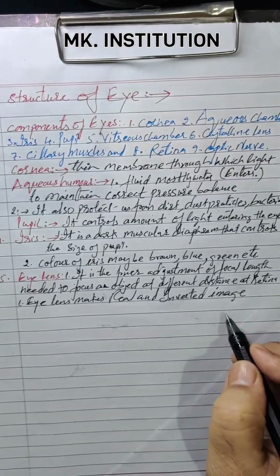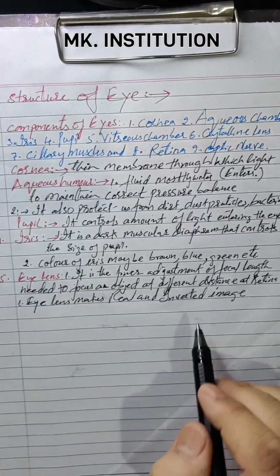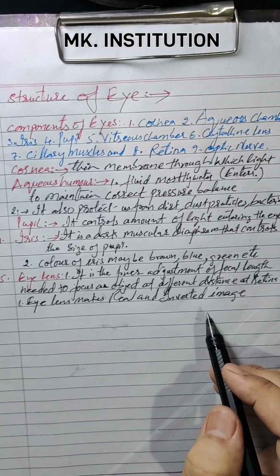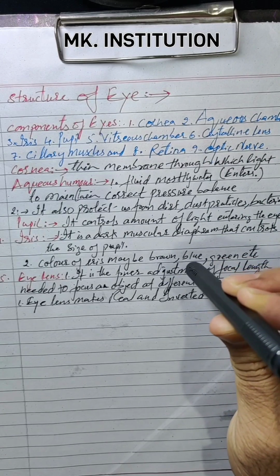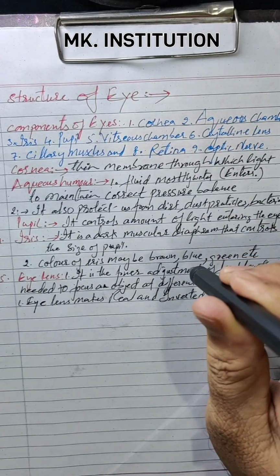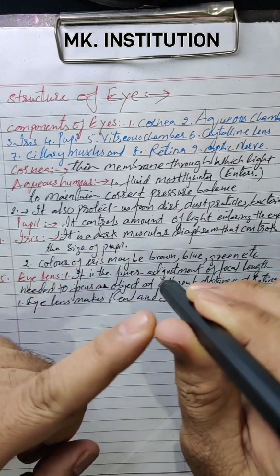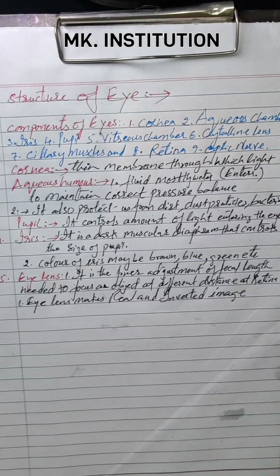This is the main work of the eye lens. It makes real and inverted images. If the original position of a plant is like this, when you see the plant here, the position will be inverted. The branches, everything will be down and the root will be up. Clear? Inverted. Clear? Next one.